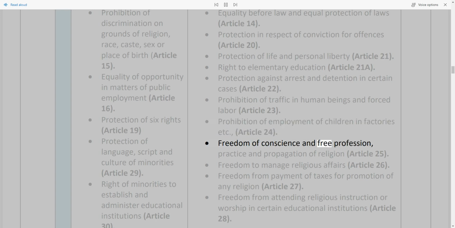Freedom of conscience and free profession, practice and propagation of religion, Article 25. Freedom to manage religious affairs, Article 26. Freedom from payment of taxes for promotion of any religion, Article 27. Freedom from attending religious instruction or worship in certain educational institutions, Article 28.